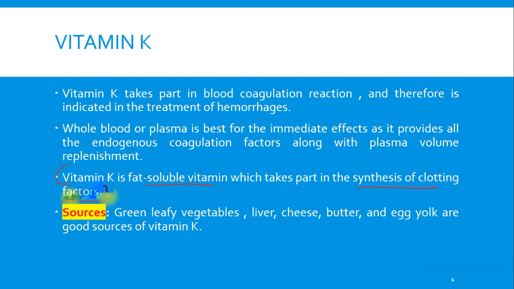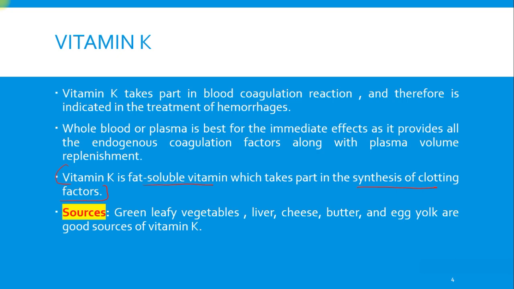Understand this: the best way to prevent hemorrhage or get immediate relief is by infusing blood or plasma, which achieves both things: it replenishes the plasma volume and provides the necessary coagulation factors.